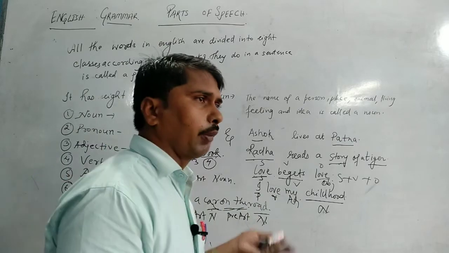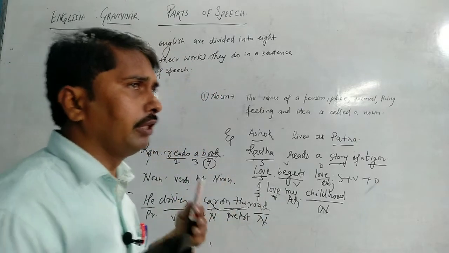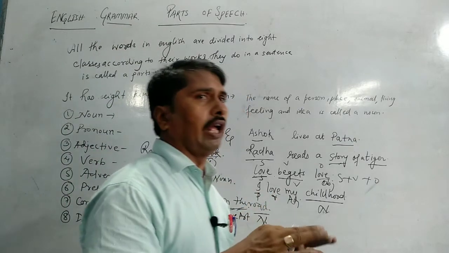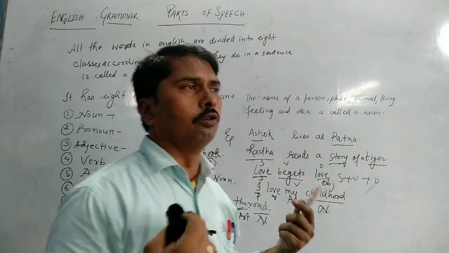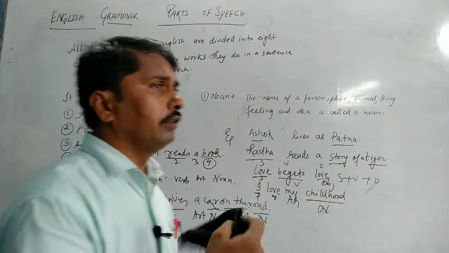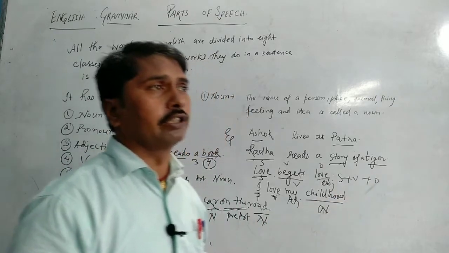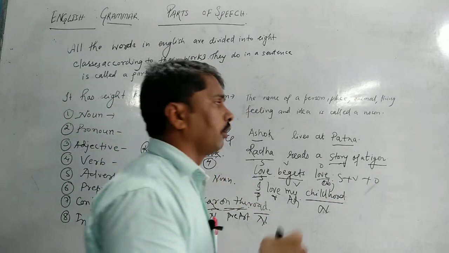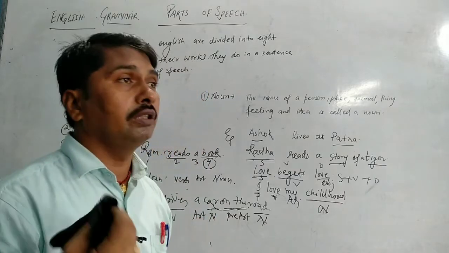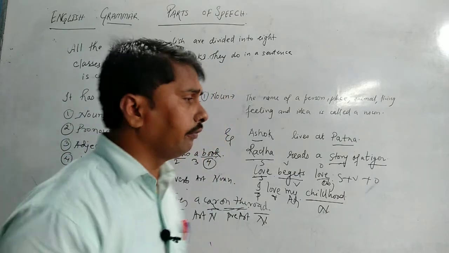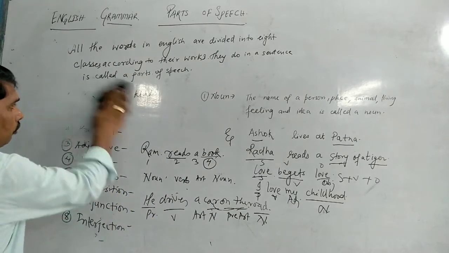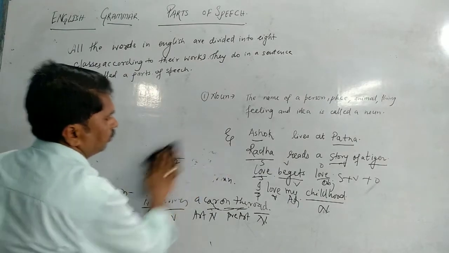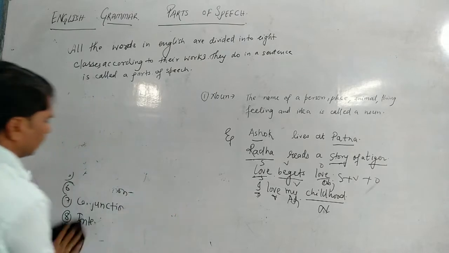Whatever we feel, whatever we see, whatever we hear, whatever we eat, all are nouns. Whatever we touch, even God, whom we cannot see, but we can feel. Even the air we cannot see, but we can feel it. It's called a noun. So there are a variety of nouns. The world is full of nouns. Now we'll go through pronouns. Hope you all are enjoying these classes.